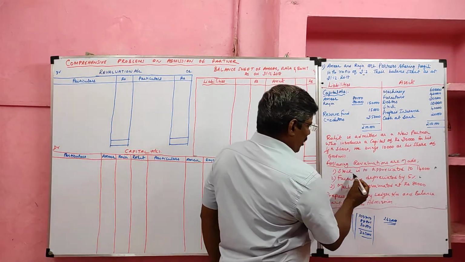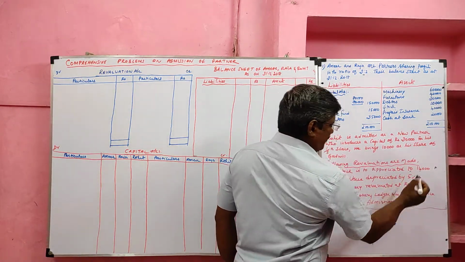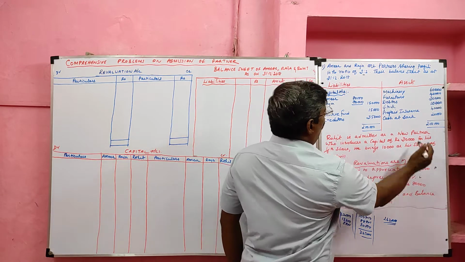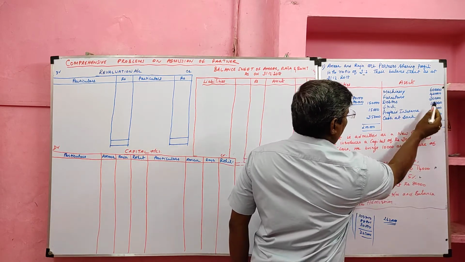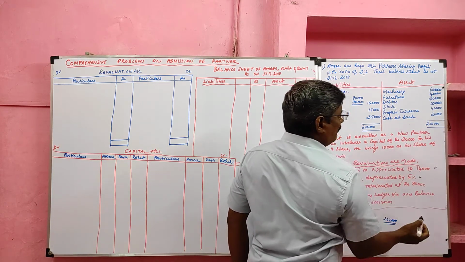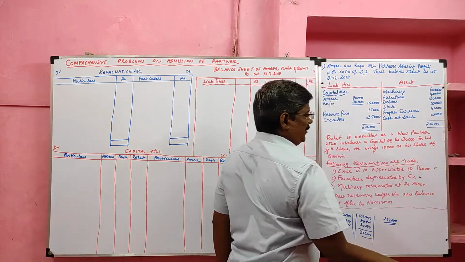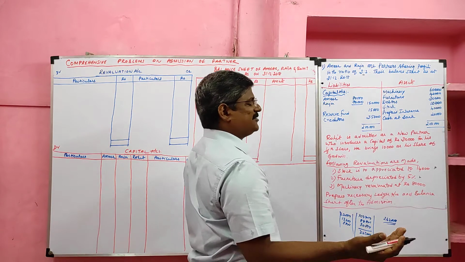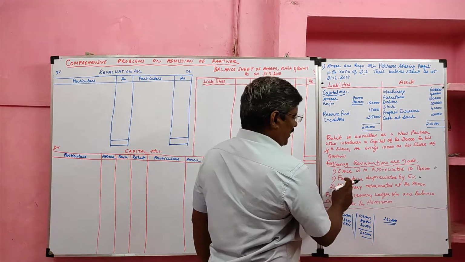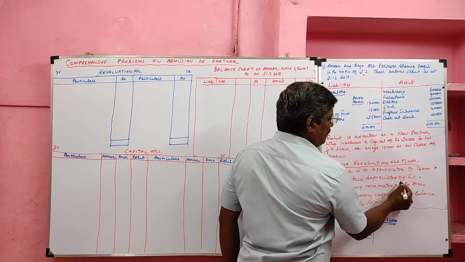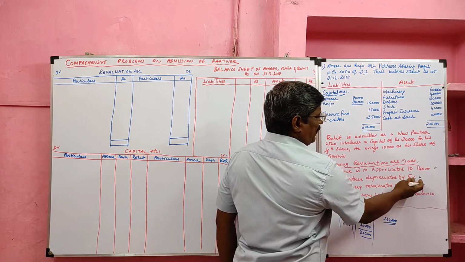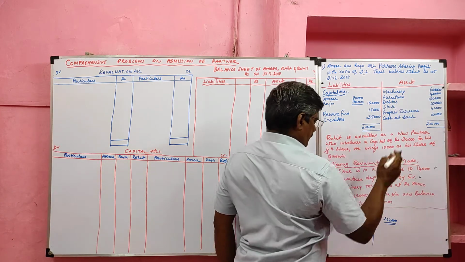Here, stock is to be appreciated to 14,000 is given. So what we have to do? Already stock value how much? 10,000. So 'to' is given, we have to compare. Already stock 10,000, now stock value 14,000. So stock value increases by 4,000. Furniture depreciated by 5% is given. If 'by' is given, we can take the value, 5% on furniture.